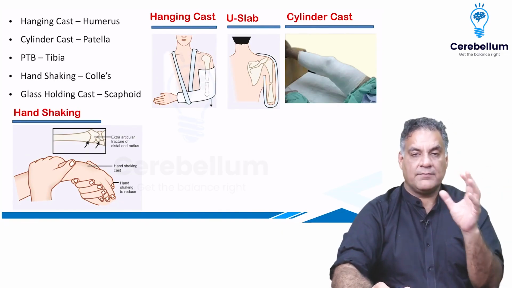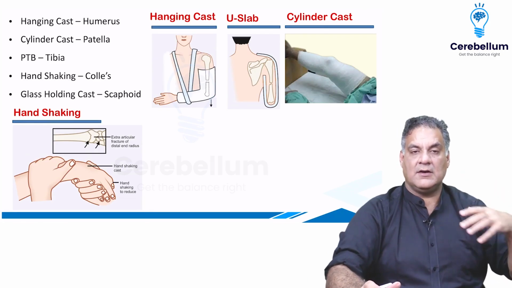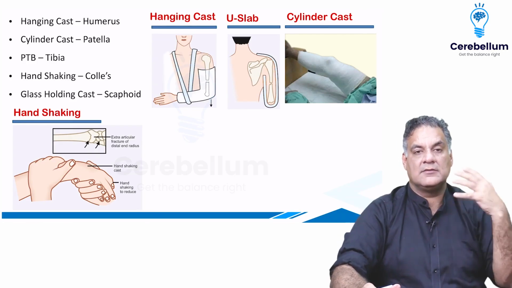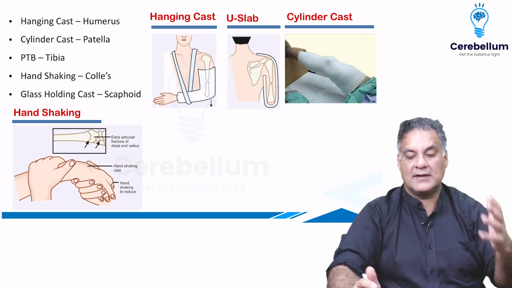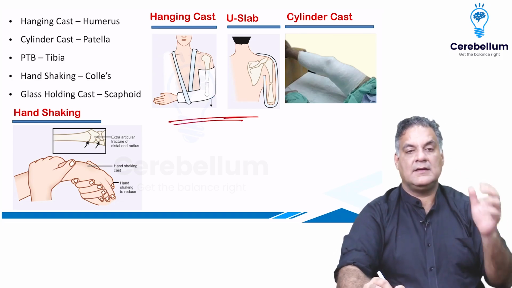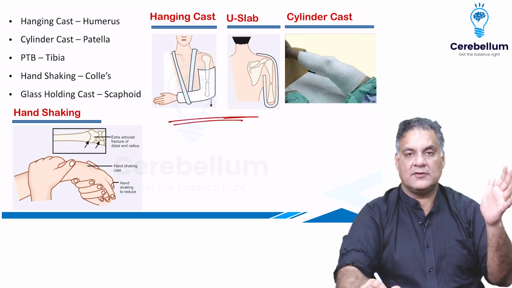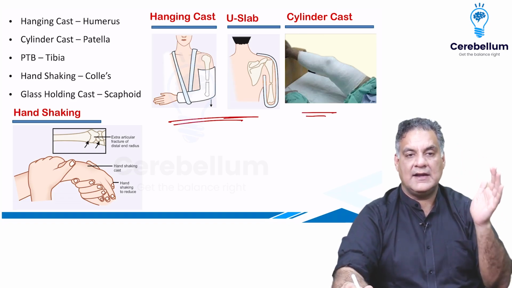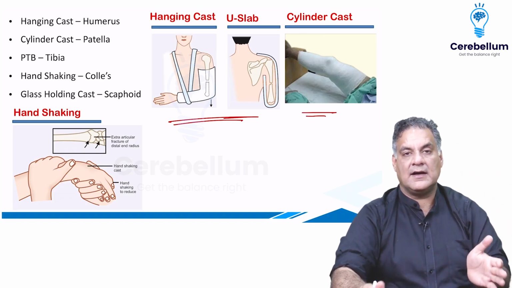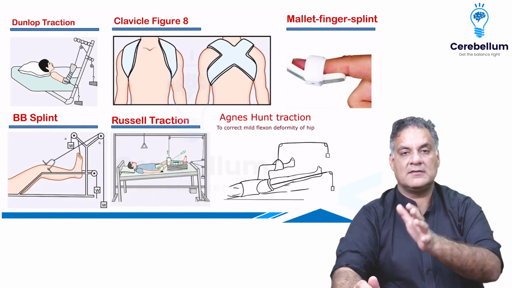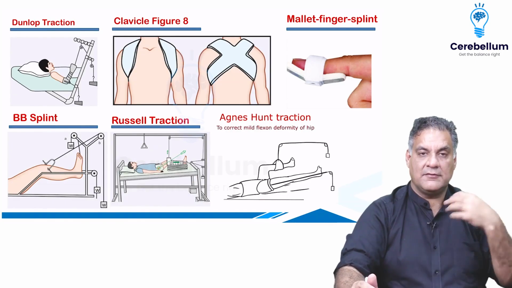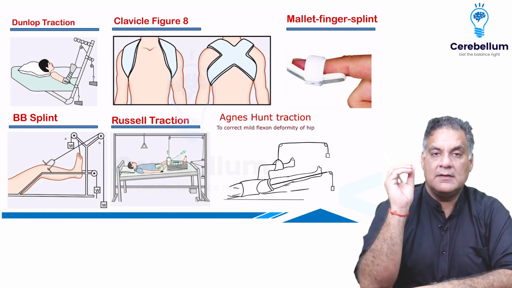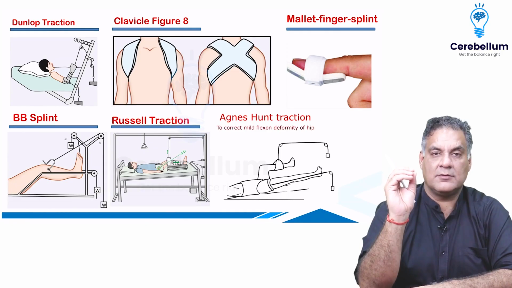When you treat fractures, the initial treatments revolve from conservative, now it's getting operative. So the slab is on one surface, cast is circumferential. So hanging cast or the U slab is for fractures of humerus. All right. The PTB, the patellar tendon bearing cast, is for tibia. The cylinder cast is for the fractures of patella. The hand shaking cast is for Colles, and glass holding is for scaphoid. The Dunlop and the Smith traction is for supracondylar humerus. The figure of 8 bandage, I believe this is going to come to you in the exam, is for fractures of clavicle, right?